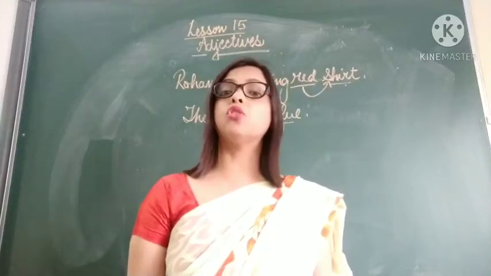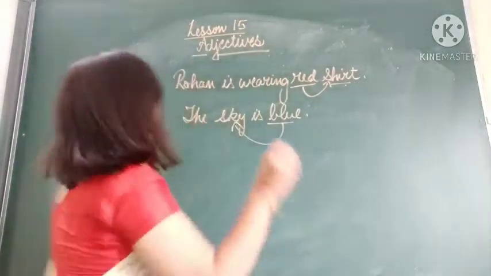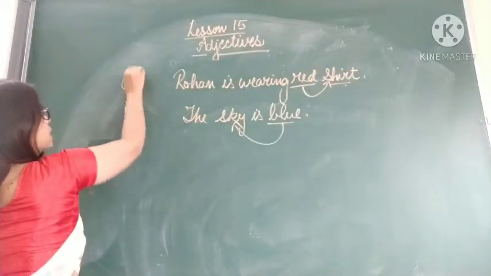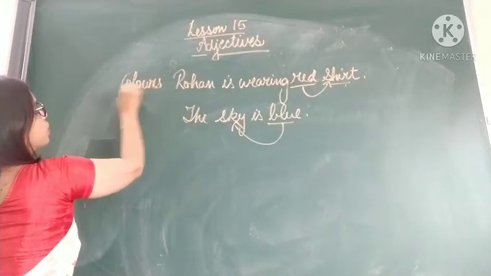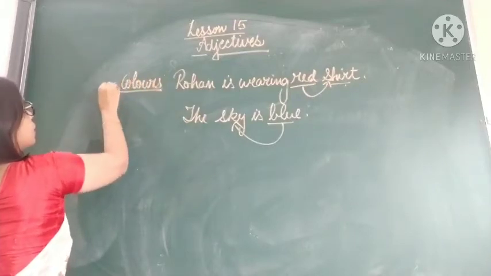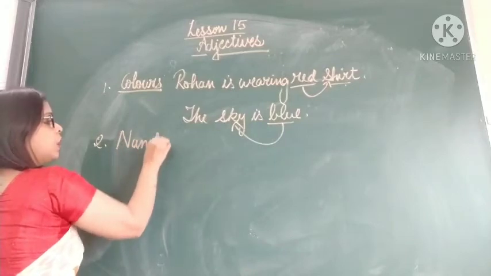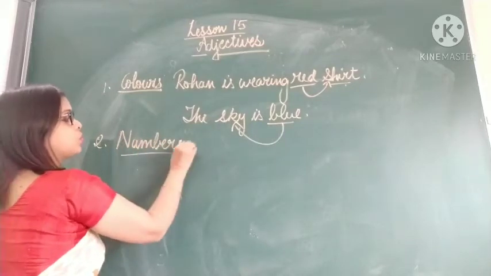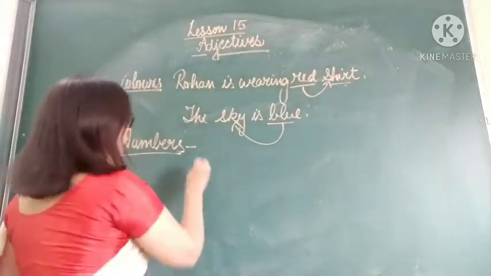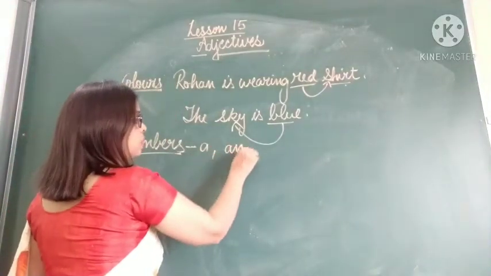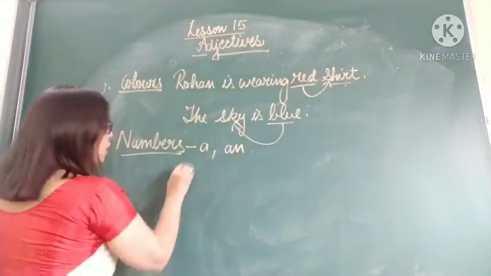And also numbers. Numbers can also be used as adjectives. Second, we see that colors are used. And we see that numbers can also be used as adjectives. Like if I say, give me a pen. Give me a pen.